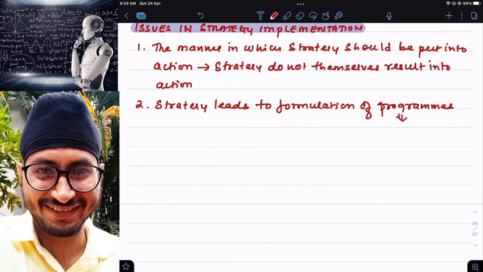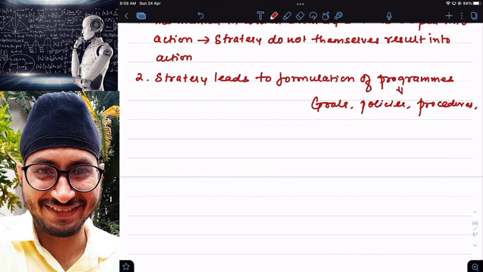Programs include goals, policies of a company, procedures, rules, etc. So whenever a strategy is prepared, it is mandatory to formulate a program: my goals, why did I formulate a strategy, what I want to achieve from that strategy, rules and regulations, policies and procedures.